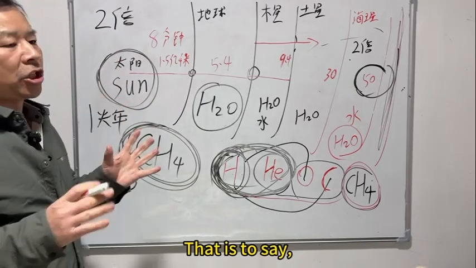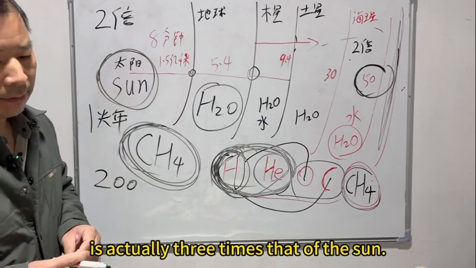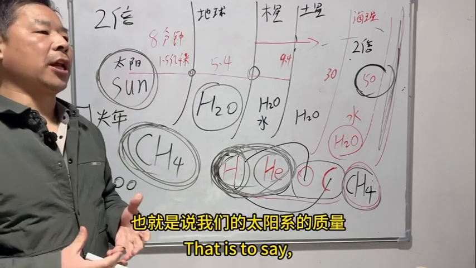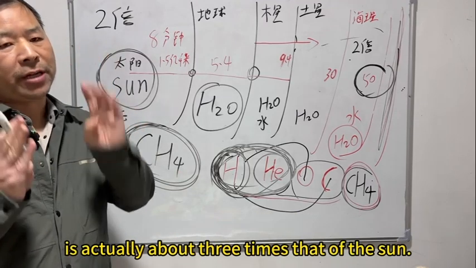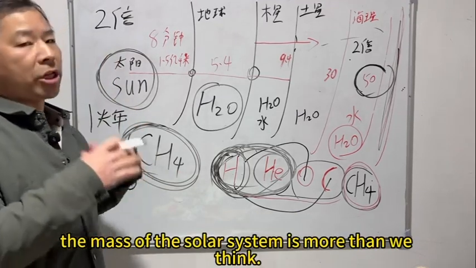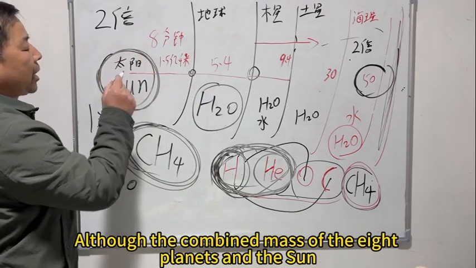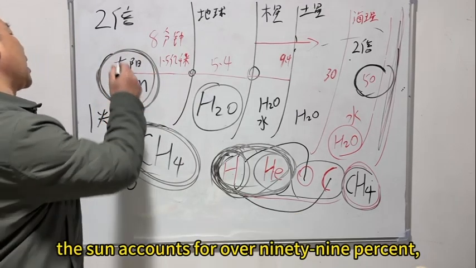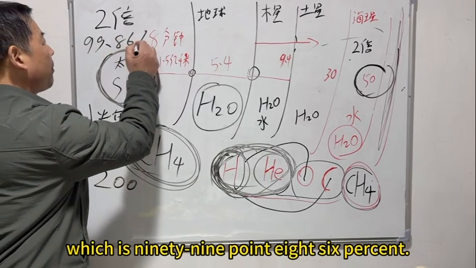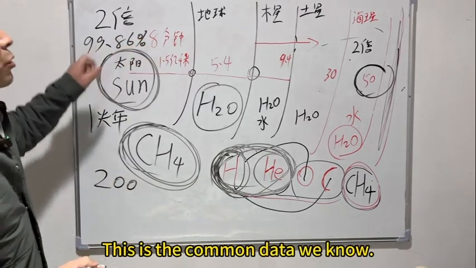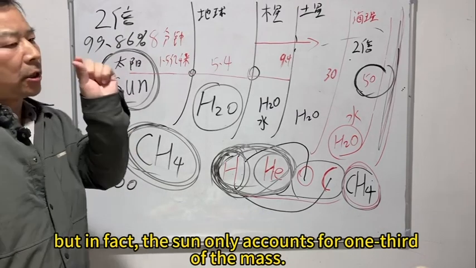That is to say, the mass of our solar system is actually about 3 times that of the Sun. The mass of the solar system is more than we think. Although the combined mass of the 8 planets and the Sun accounts for over 99%, which is 99.86%, and this is the common data we know, in fact the Sun only accounts for 1/3 of the mass.